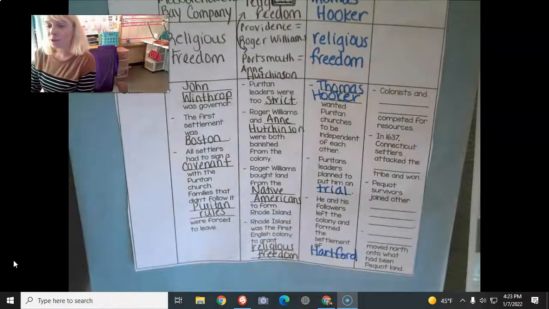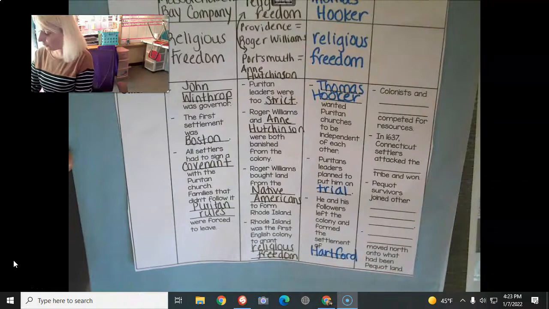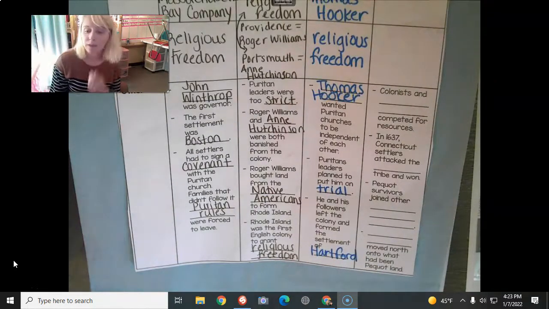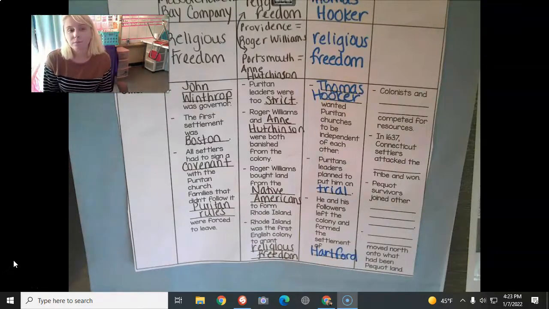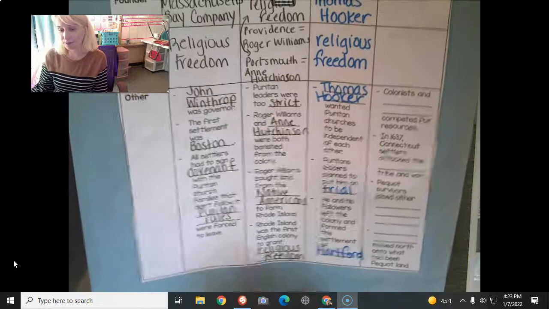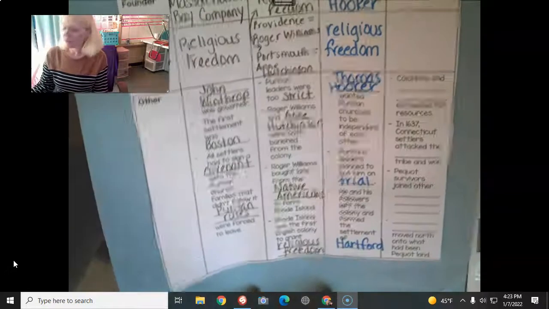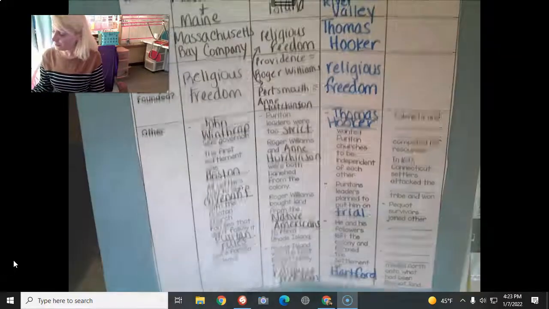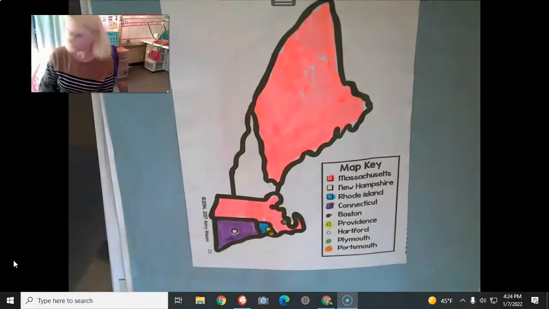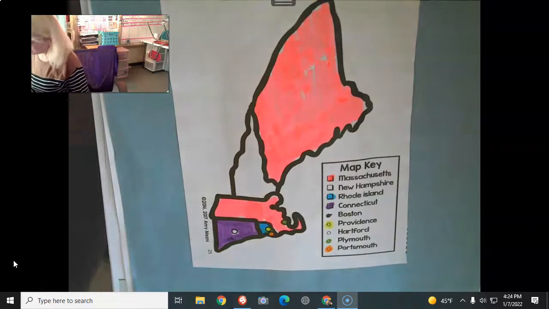Okay, that got really sloppy there. F-O-R-D. Okay, and Hartford today is the capital of Connecticut. So it was an important settlement that just grew and grew and grew and eventually became the capital of Connecticut. Now I'm running out of color, so I've got to be inventive here.